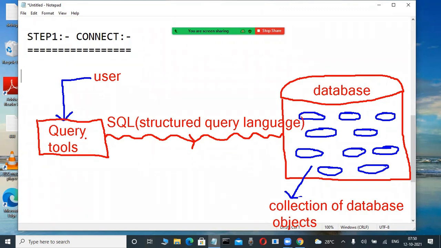Now check it out. Slowly observe it here. Whenever you are installing Oracle software, one query tool is automatically created. You are not required to create the tool. Automatically one query tool is created. What is that query tool? Slowly observe it here through this example, easily understandable. One default tool is created. What is the tool? SQL Plus tool. Whenever we are installing Oracle software, automatically one tool is created.